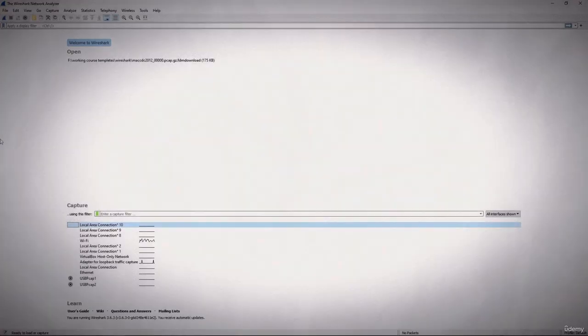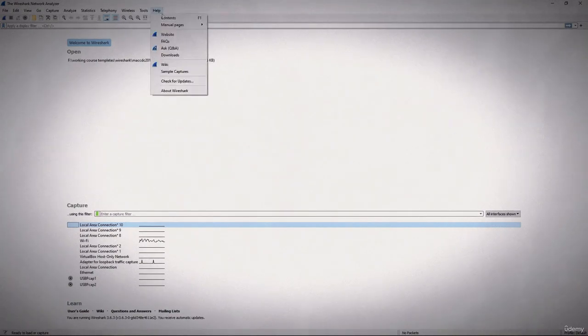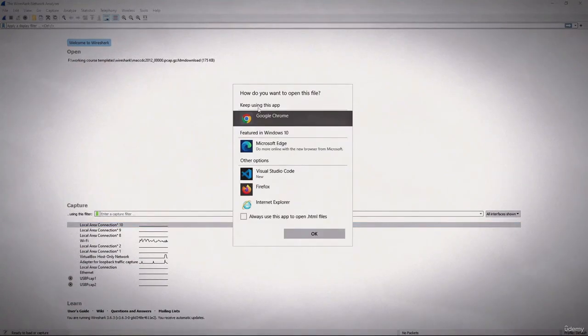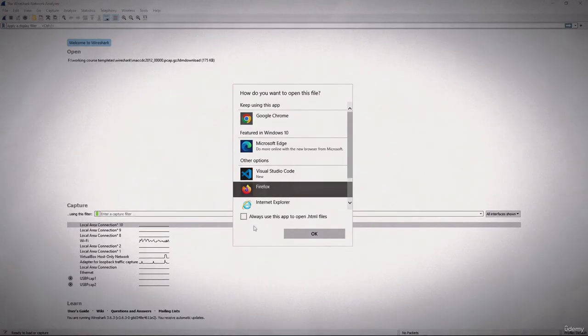Now I am here at the Wireshark interface. Let's take a look down below. Here you can see the user guides, wiki, question and answer and mailing list. All are hyperlinks, and we will go to these in just a second. But before that, if we just move here at the top, you will see this help. If I click on this and move to the contents, you can also use the shortcut F1 for that. Okay, we'll open this in Firefox.